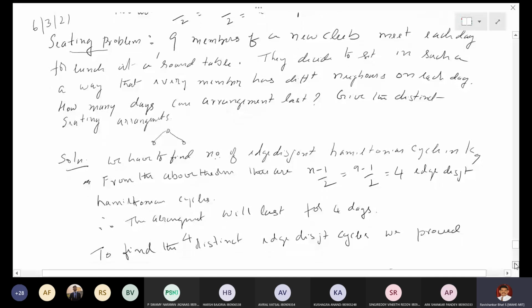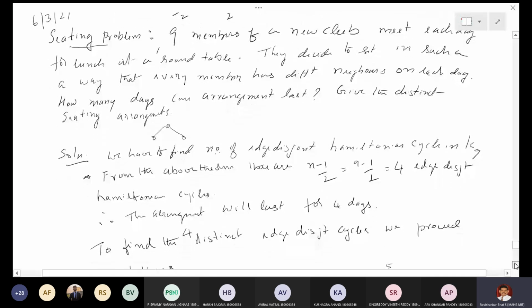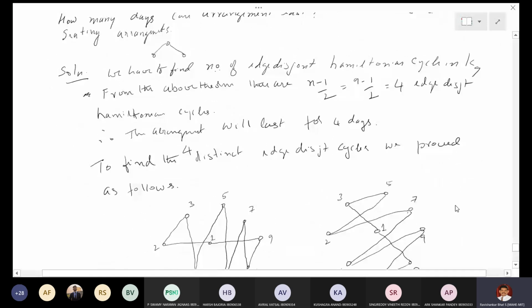If this methodology is not given, writing all the 7 edge disjoint Hamiltonian cycles would have been a difficult job, right? Of course, for K5 you can write it easily, just by trial and error. But for K7, K9, it would have been difficult, and when n is large, it will be much more difficult.